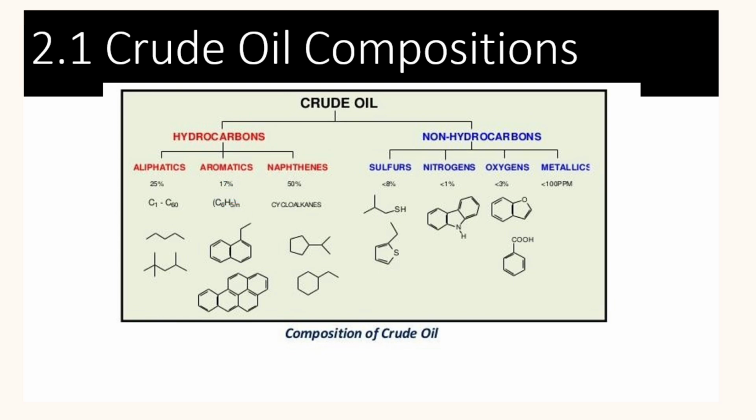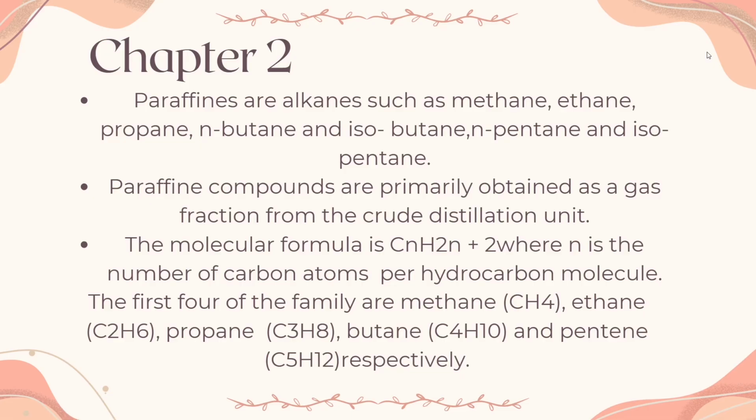Then we will go for non-hydrocarbons. Non-hydrocarbons are elements. They are usually called impurities, like sulfur, nitrogen, oxygen, and metallics. Then paraffins are alkanes, such as methane, ethane, propane, and butane, and isobutane, and pentane, and isopentane.